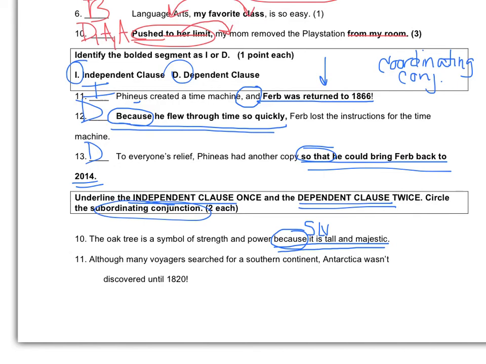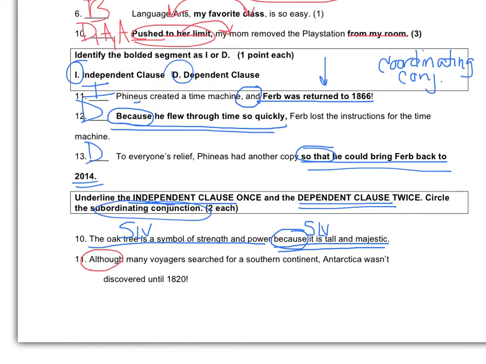The oak tree is a symbol of strength and power. That's a complete sentence, a complete thought. It also does not begin with a subordinating conjunction, so it is an independent clause. It too still has a subject and a verb, a linking verb. And then for the last one, we'll use a different color here. Although many voyagers searched for a southern continent, Antarctica wasn't discovered until 1820.